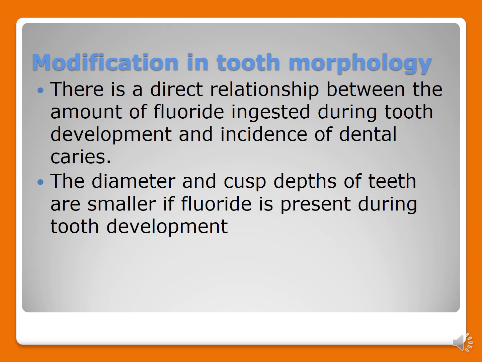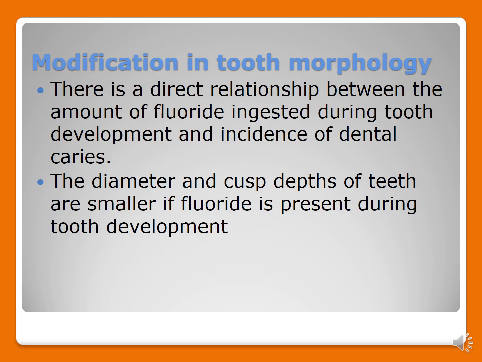Next, the last step in the mechanism of action of fluoride is modification in tooth morphology. Here there is a direct relationship between the amount of fluoride ingested during tooth development and the incidence of dental caries. The diameter and cusp depths of teeth are smaller if fluoride is present during tooth development. So this is what happens in the modification of tooth morphology.